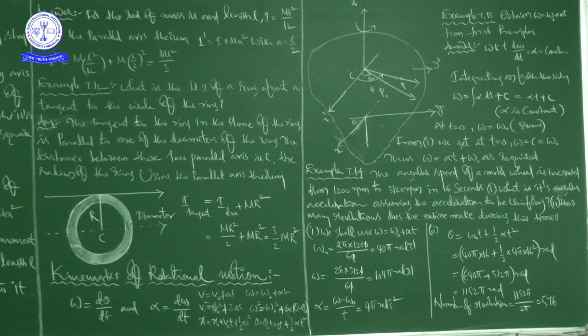I already told you, it is theta in rotational motion, and in translational motion it is s. In rotational motion, omega is equal to d theta by dt; in translational motion, v is equal to ds by dt. In rotational motion, alpha is equal to d omega by dt, and in translatory motion, a is equal to dv by dt. So like that we can compare.